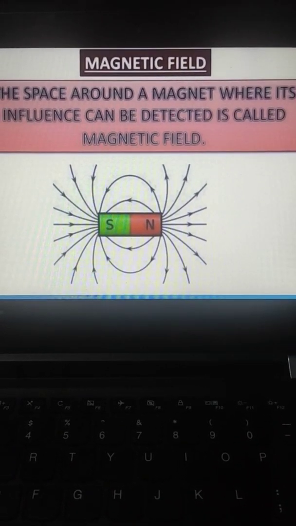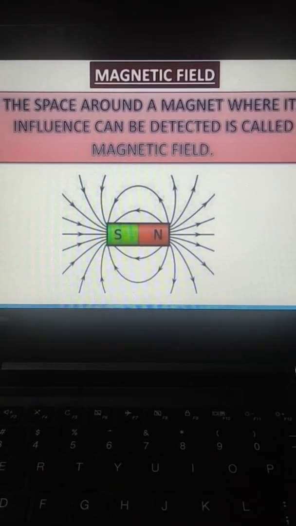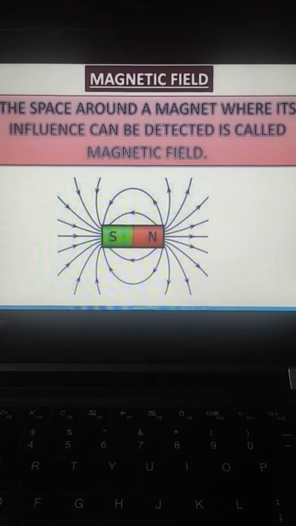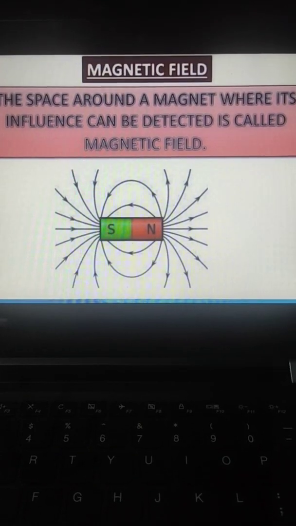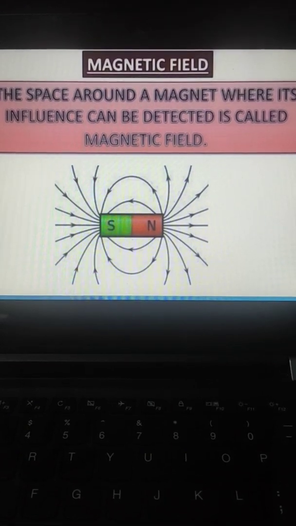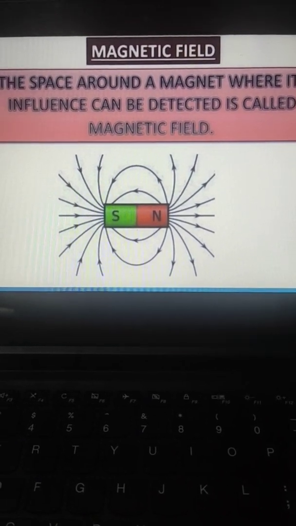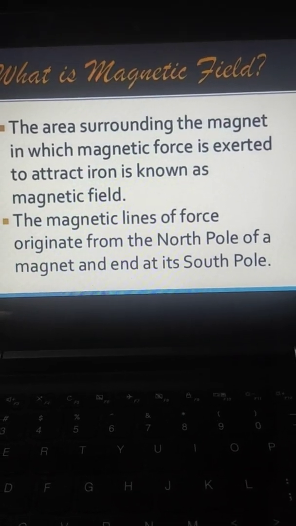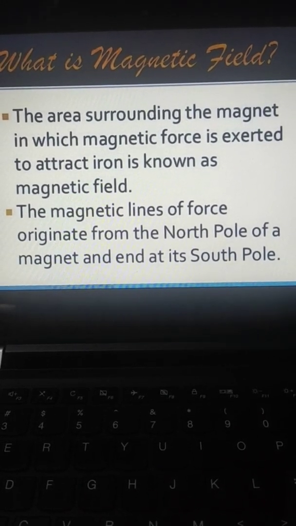So at each place in the absence of any magnet, the needle of the magnetic compass always rests in the geographic north-south direction. But if the magnetic compass is placed near a magnet, its needle will swing and then it will rest in some other direction. As the position of the magnetic compass is changed, the direction in which its needle rests also changes. So this is basically the area surrounding the magnet, and the magnetic lines of force originate from the north pole of the magnet and end at the south pole.